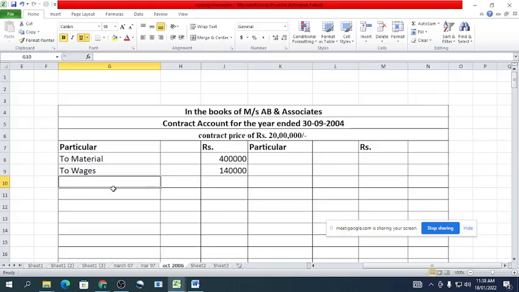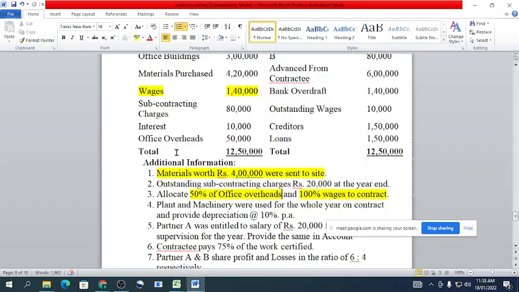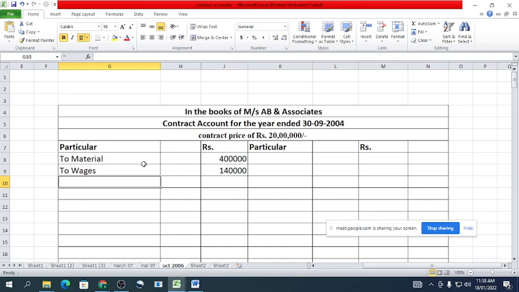Therefore to office overhead 25,000. The remaining 25,000 we will transfer to the PNL account.